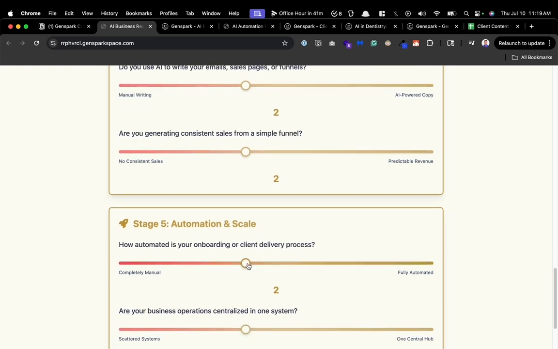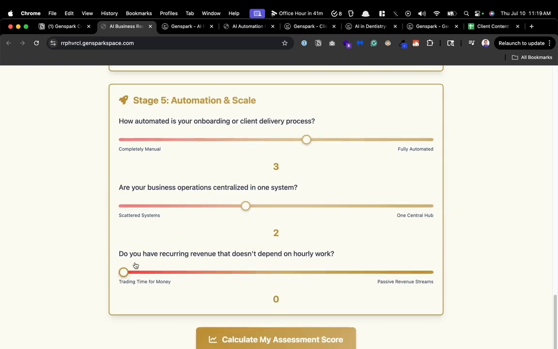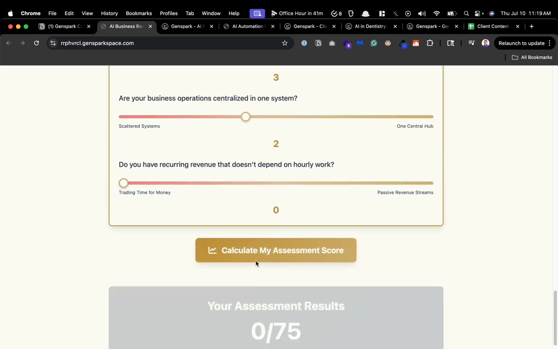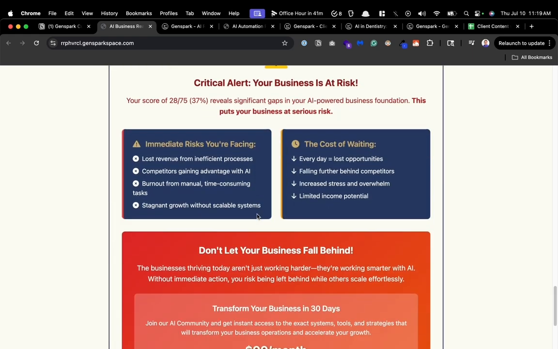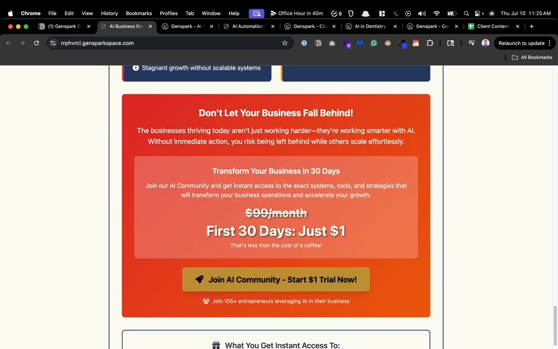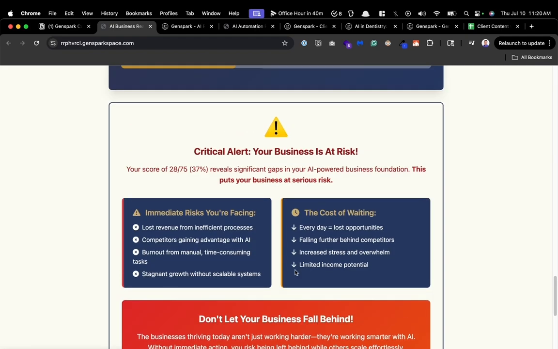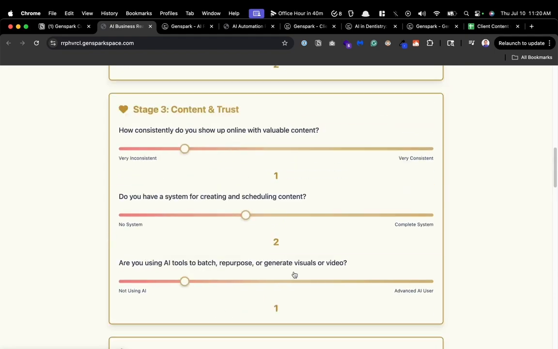They technically go through the curriculum that we teach inside the AI community. And at the very end, it's like, okay, calculate my score. It does a little calculation. And then, oh no, you're behind. And then get started in 30 days for $1. We don't have this offer anymore. But this whole thing was a great little lead magnet, all coded through GenSpark.